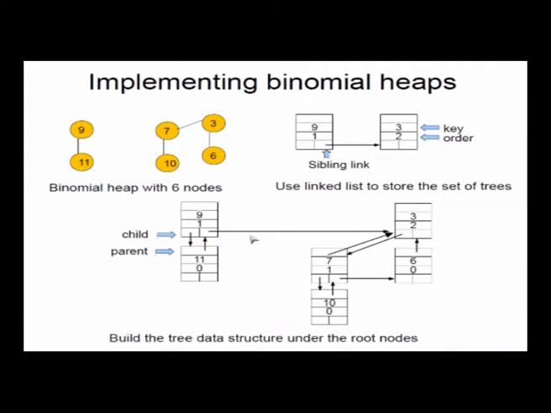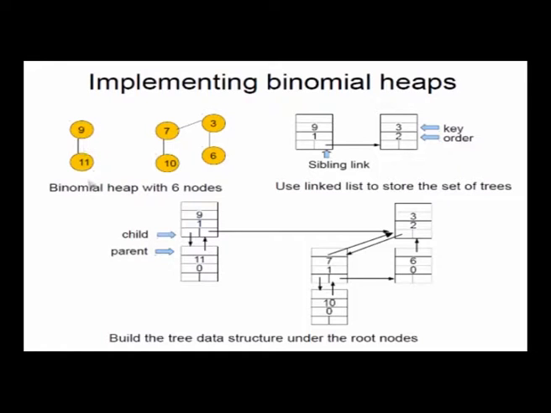Okay. So a quick question for us is, how do we implement a binomial heap? The answer is, we can implement the binomial heap using pointers. It's easier to implement using pointers. We like the array because the normal heap we implemented using an array, so that was a very nice data structure. But in this case, we have a bunch of trees which are making up the heap. So we need a list. So we will be using pointers.